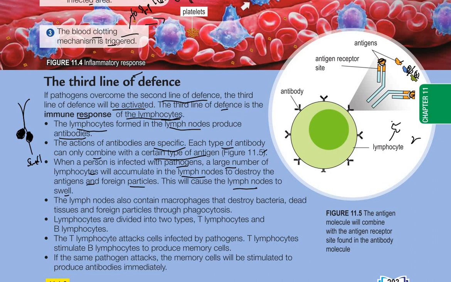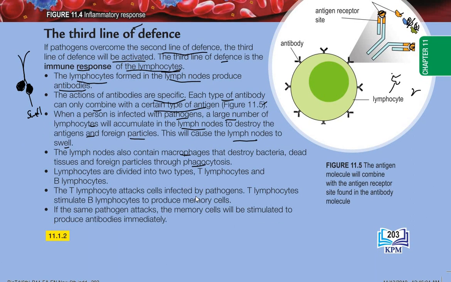The lymph nodes also contain macrophages that destroy bacteria, dead tissues, and foreign particles through phagocytosis. So the lymph node has two types of cells inside. Okay, I can write here. So lymph nodes, where I write lymph nodes.